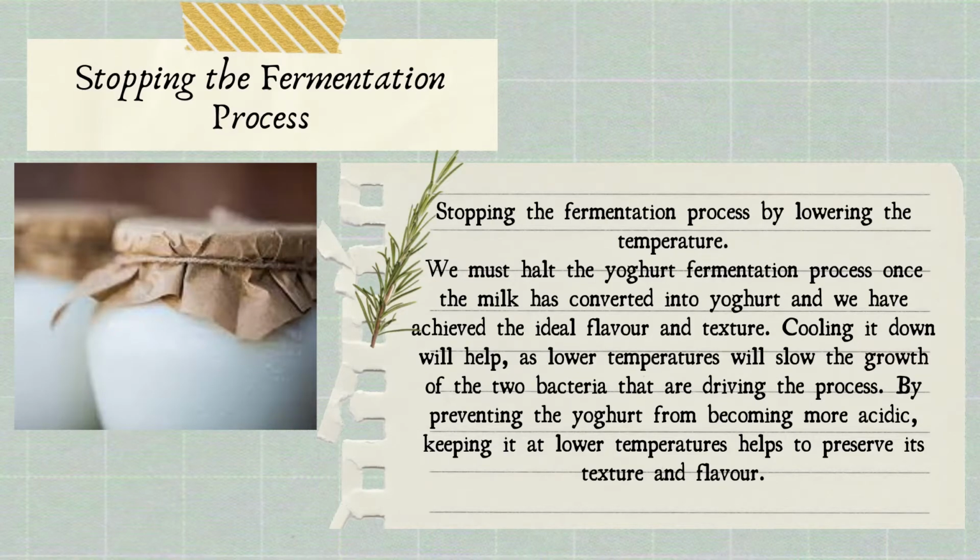The final step is to stop the fermentation process by lowering the temperature. We must stop the yogurt fermentation process once the milk has converted into yogurt and we have achieved the ideal flavor and texture. Cooling it down will help, as the lower temperature will slow down the growth of the two bacteria that are driving the process. By preventing the yogurt from becoming more acidic, keeping it at a lower temperature helps to preserve its texture and flavor.